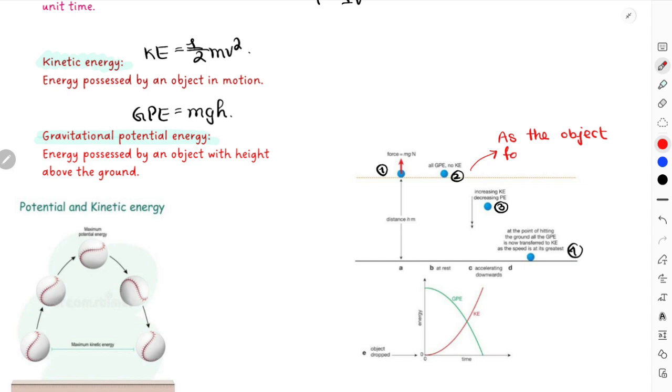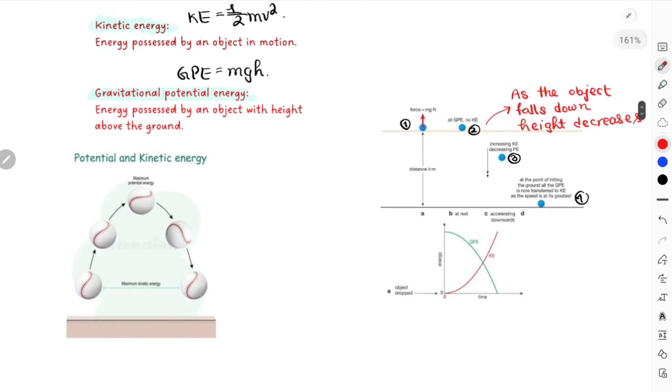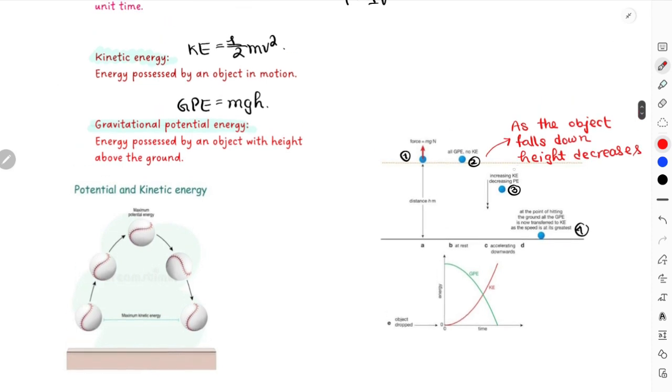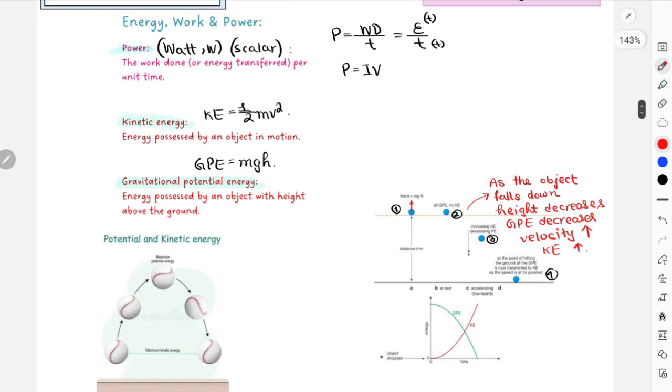As the object falls down, height decreases. Due to the decrease in height, GPE decreases, right? And as the object falls down, velocity increases, so your kinetic energy also increases, which means as the object falls down, gravitational potential energy gets converted to kinetic energy.